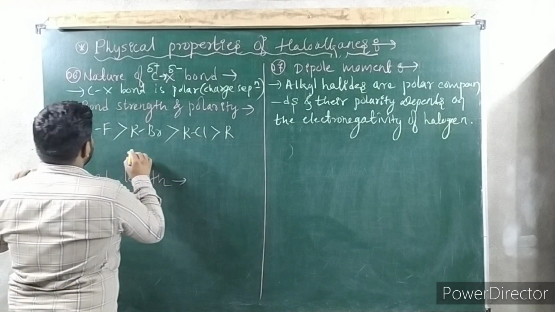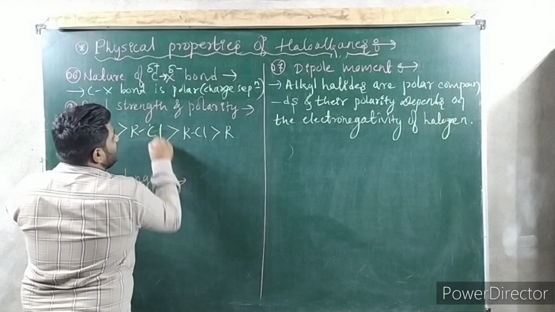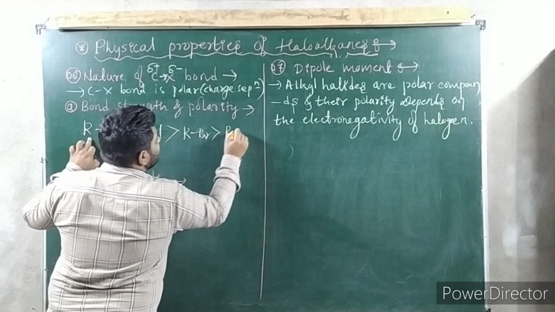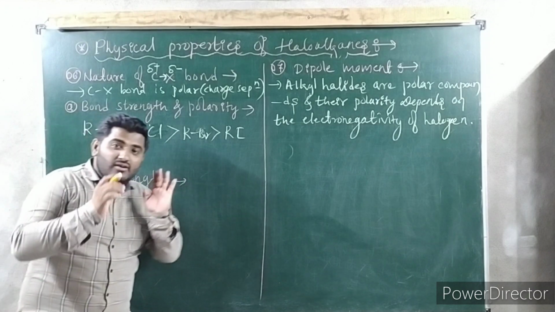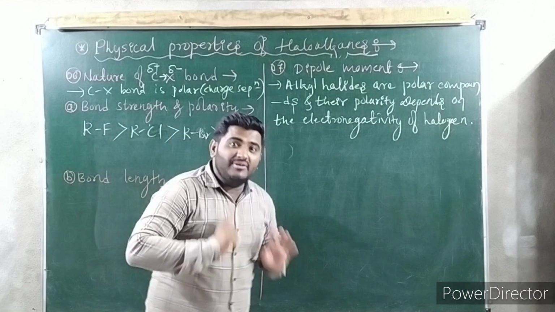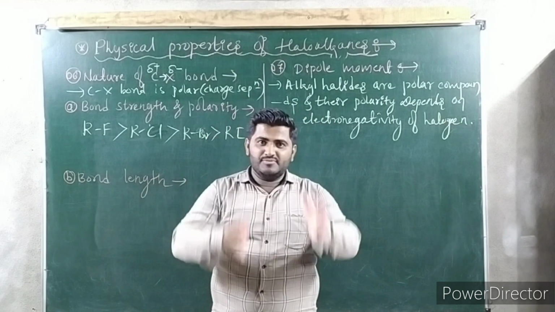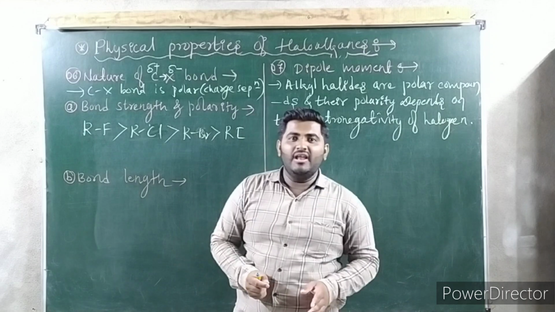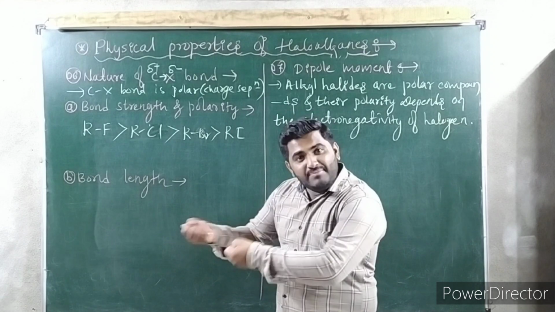So as you move from top to bottom in a group in the periodic table, electronegativity decreases. If electronegativity decreases, pulling power decreases.